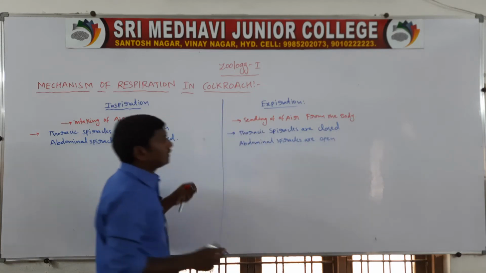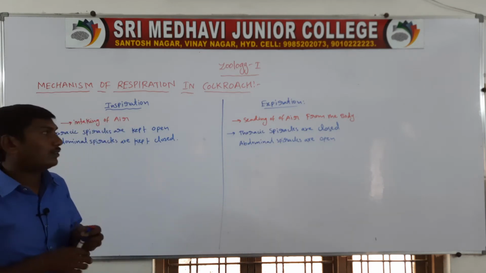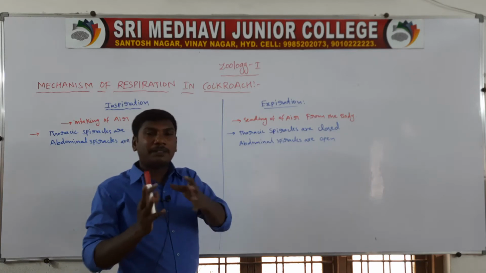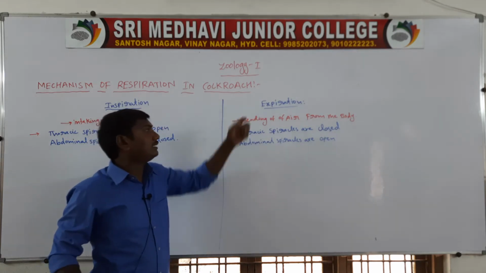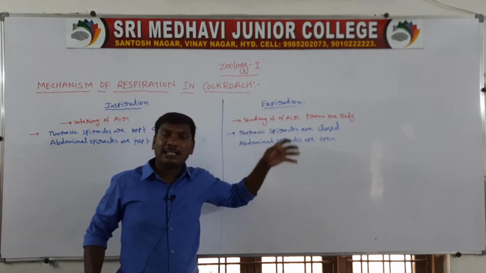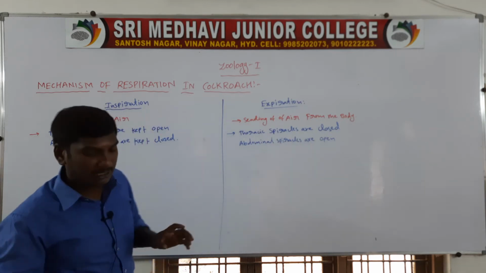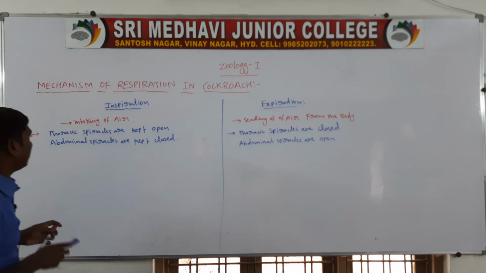So at inspiration time, thoracic spiracles are open and abdominal spiracles are closed. At expiration time, thoracic spiracles are closed and abdominal spiracles are open.